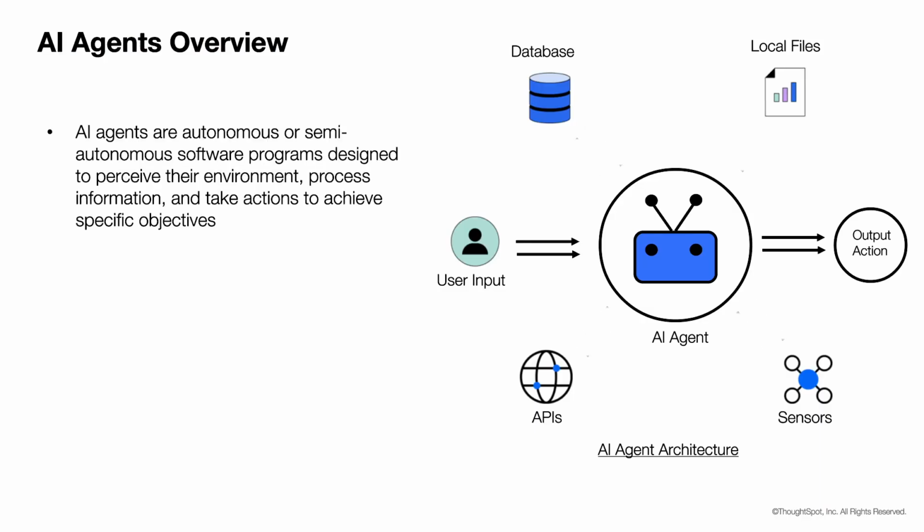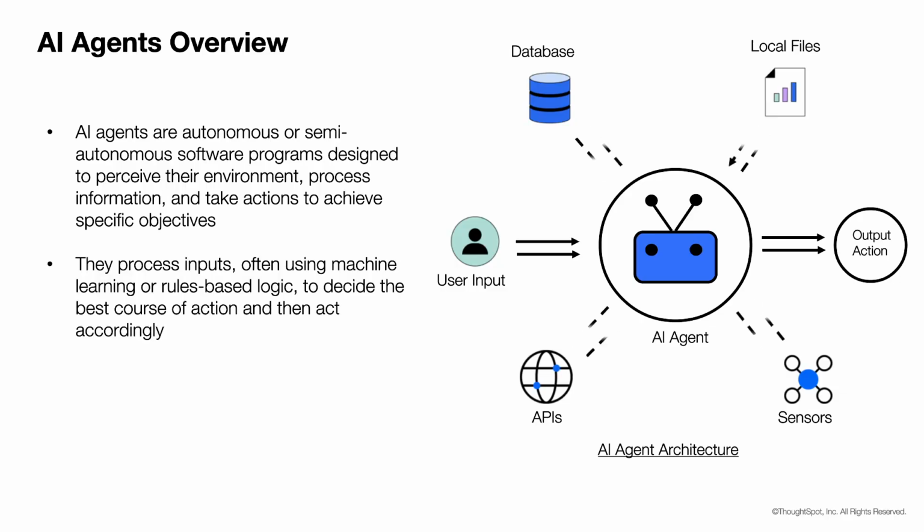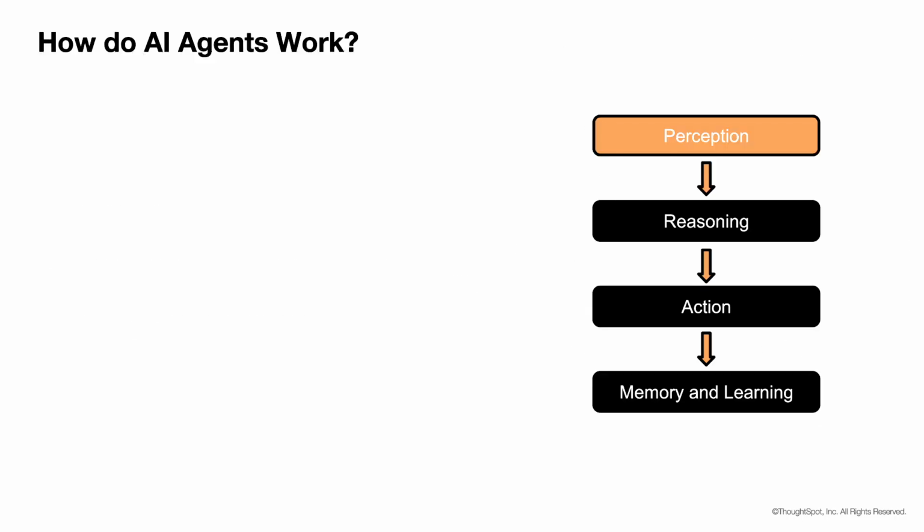AI agents are autonomous or semi-autonomous software programs designed to perceive their environment, process information, and take actions to achieve specific objectives. Think of them as autonomous assistants that can sense, think, and respond. They process inputs, often using machine learning or rules-based logic, to decide the best course of action and then act accordingly. Now, let's learn how agentic AI systems work.